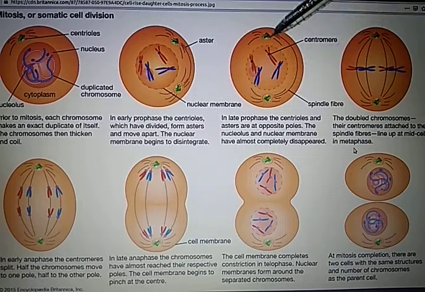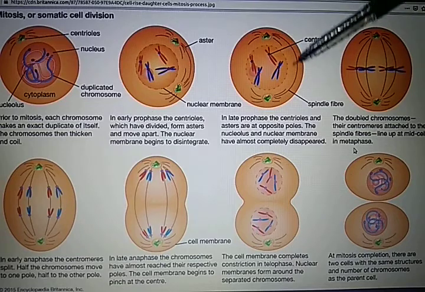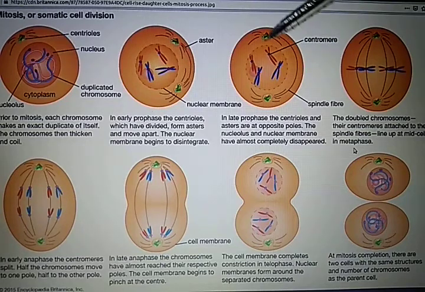In the late prophase, you can see in the figure that spindle fibers are arising from the centrioles, each one surrounded by the so-called aster, composed of microtubules that radiate in all directions. The two pairs of centrioles migrate to opposite poles. You can see in the figure, these are migrating towards the opposite poles and remain situated until the cell division occurs.